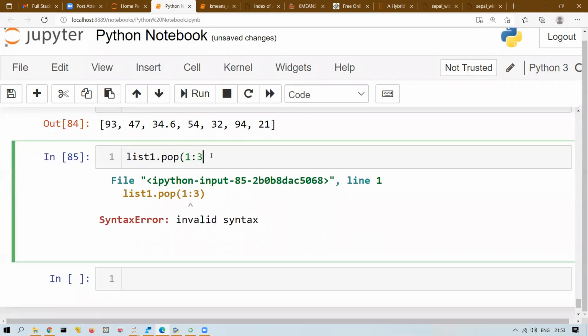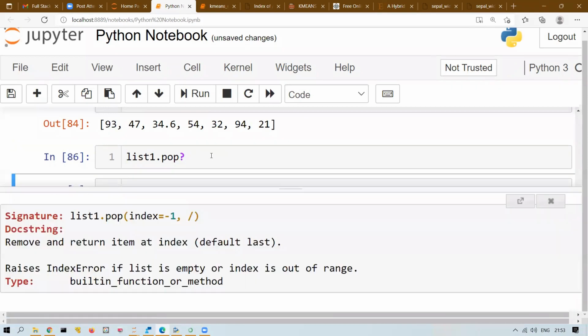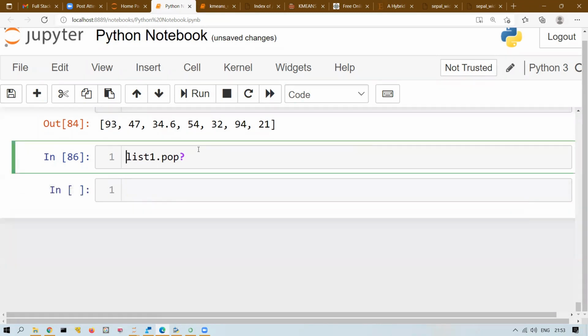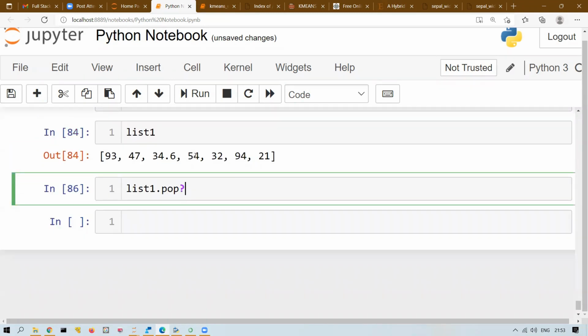You can take help also for better understanding. Pop removes and returns the item at index, so it accepts only one index and raises an index error if the list is empty or the index is out of range. So with pop only one element you can delete, but del will accept a slice.